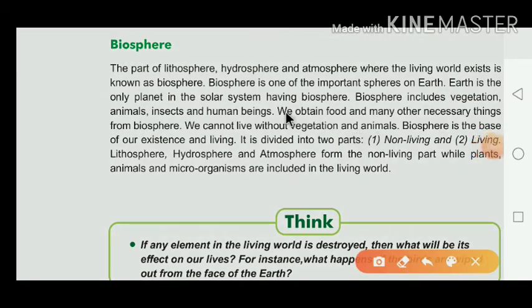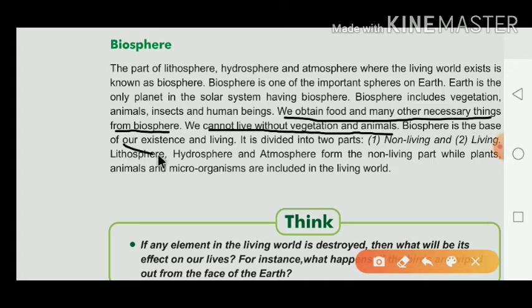Okay. What do they say, dear children? They say that we obtain food and many other necessary things from the biosphere, and we cannot live without vegetation and animals. You know very well that we cannot live without vegetation and animals. And I have already said what the meaning of vegetation is. Vegetation means the plants.